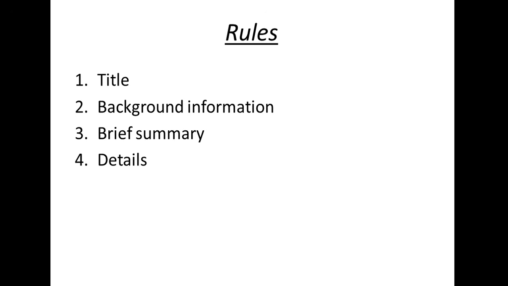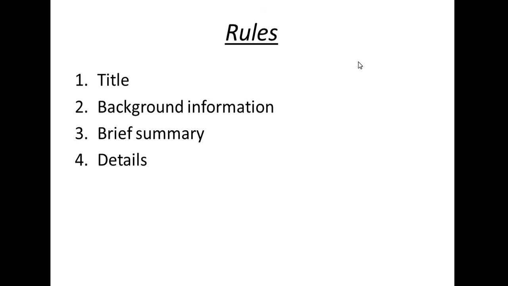We all know the steps now. In the previous video also we have discussed the rules. First we write the title, then we write the background information, brief summary and details later. So as you know, here we have the title, gross domestic product of tertiary and secondary sector in India.